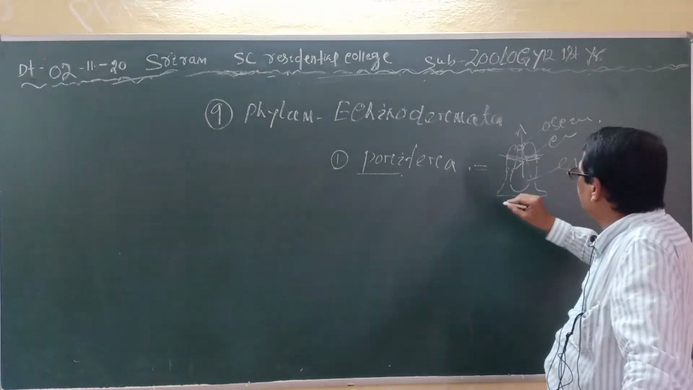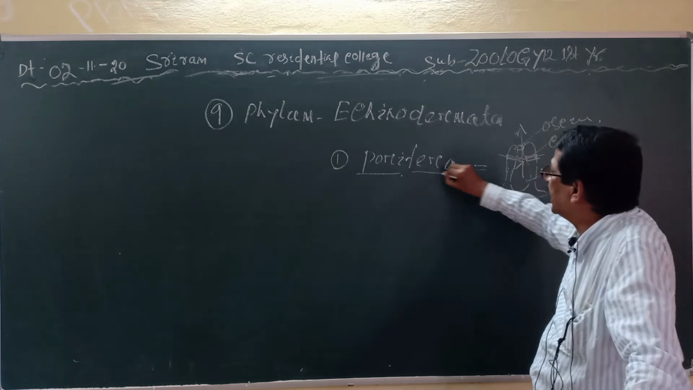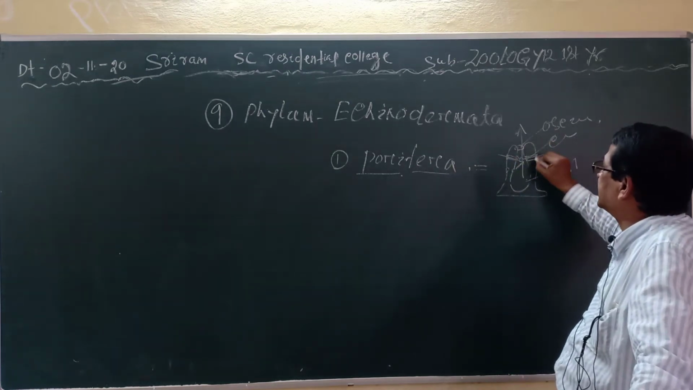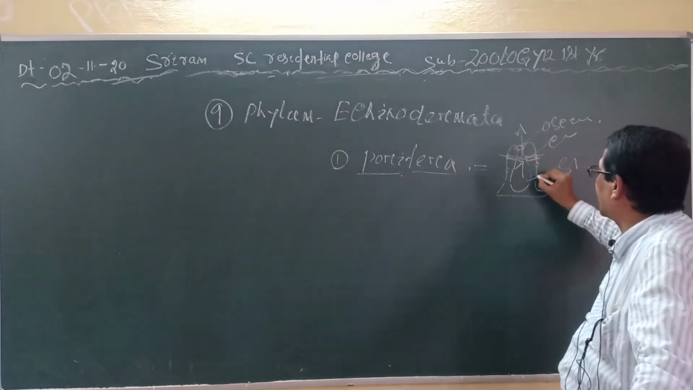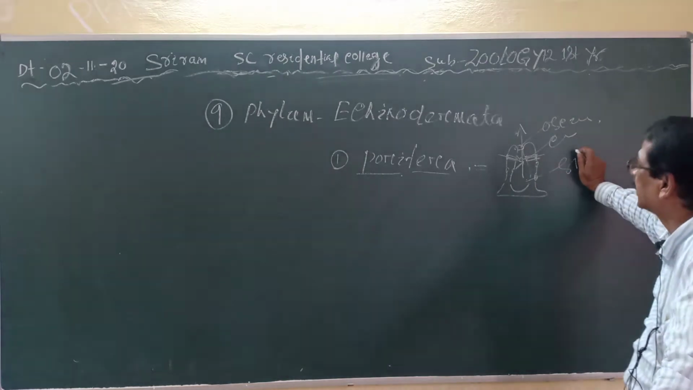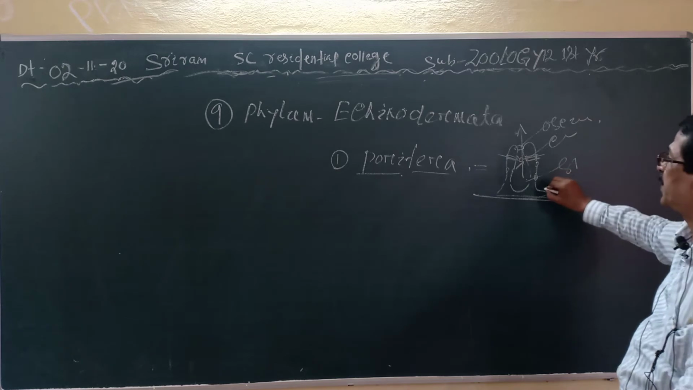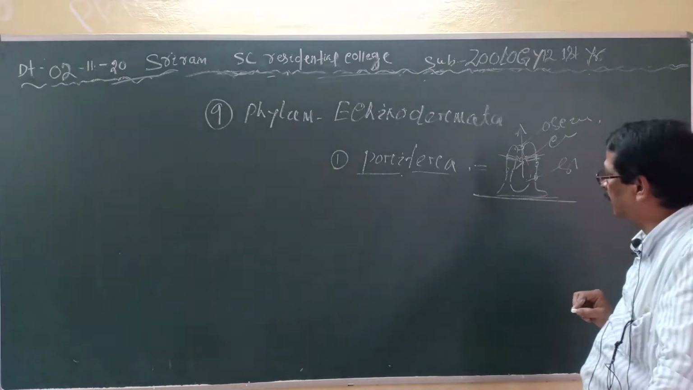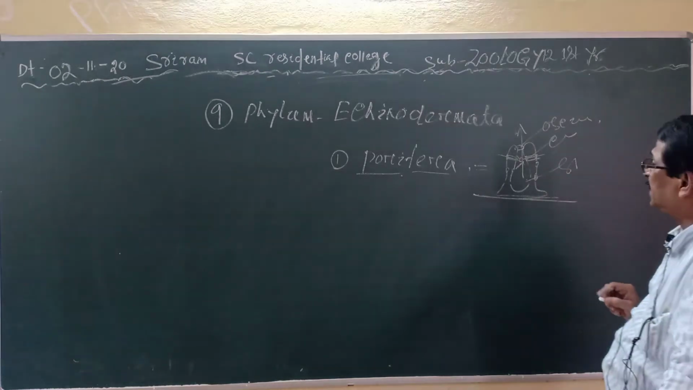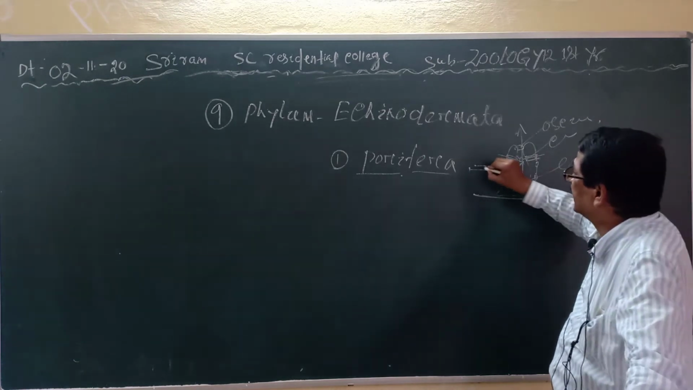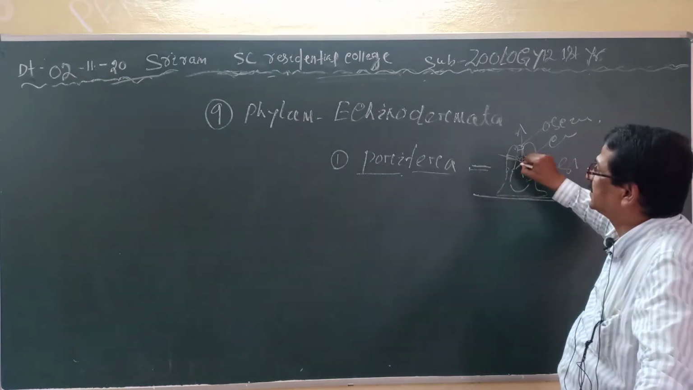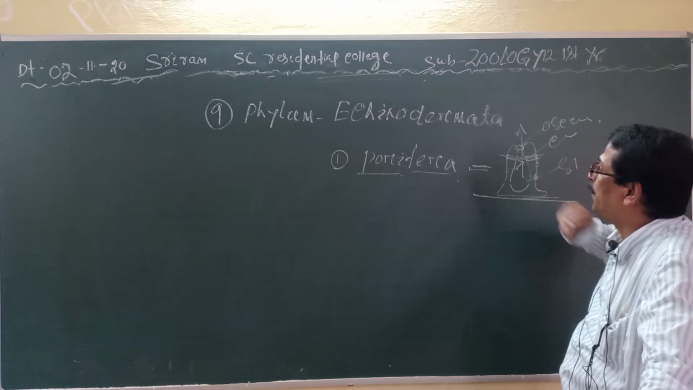So the most important thing is that the animals contain a large number of pores on their outer surface. Clear? They are mostly sedentary in nature, that means their body is fixed to the substratum. Clear? All the sponges are included in this group, phylum Porifera.